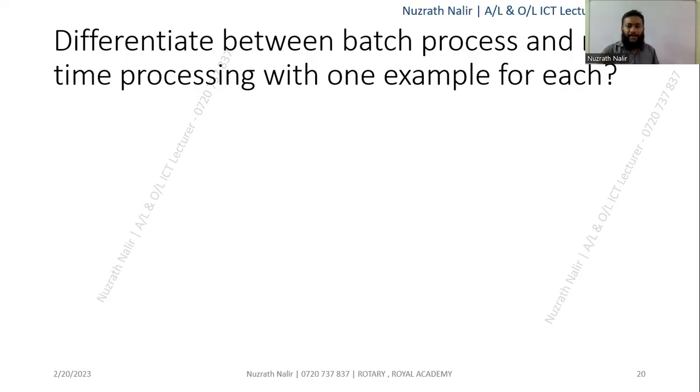In your operating system, there is a concept called batch processing, the batch operating system. There is serial simple batch processing, multiple simple batch processing, and multi batch processing.